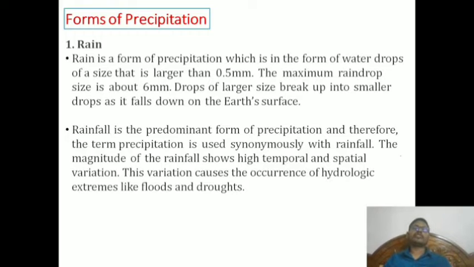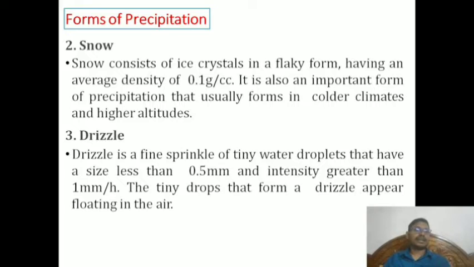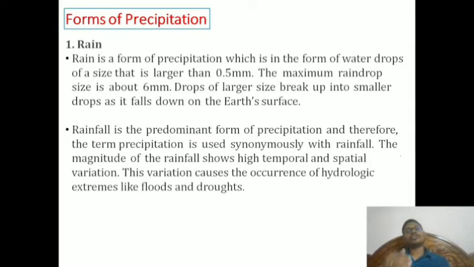Now going to the forms of precipitation. I told that precipitation is rainfall, but when we want to analyze a certain watershed, we have to know beforehand what kind of precipitation the area is receiving. For example, if you want to do research on a particular Himalayan region, there will be snow. If you want to study other places where there is no snow, that is rain. Precipitation is categorized into different forms, like rain and snow, as I mentioned. These are all forms of precipitation.